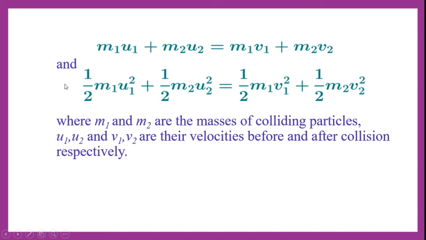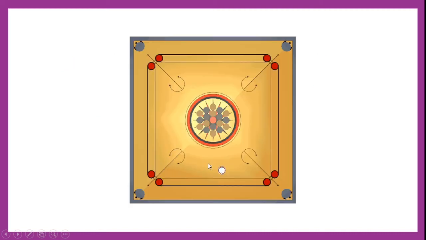So kinetic energy before collision is equal to kinetic energy after collision, which means the law of conservation of kinetic energy holds good in the case of perfectly elastic collision. Here m1, m2 are the masses of the colliding particles, and u1, u2, v1, v2 are the velocities before and after collision of the particles respectively.